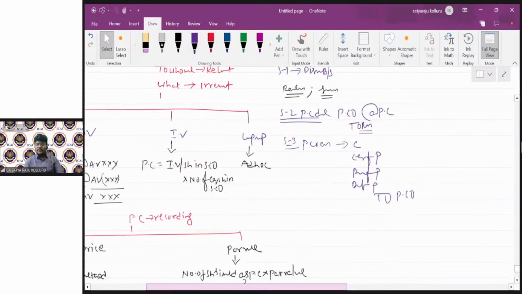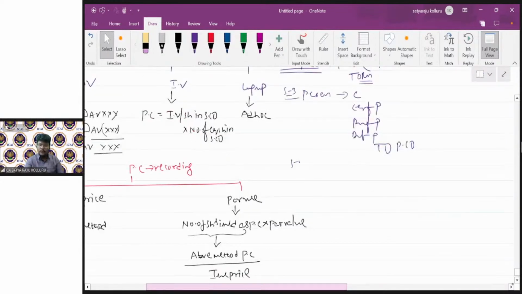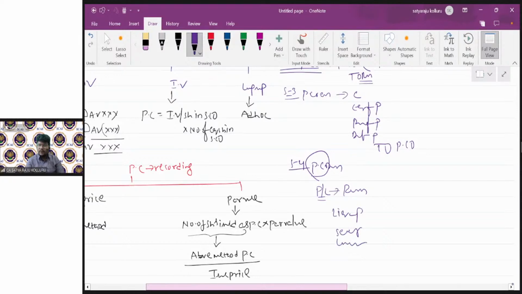Before going to the PC distribution itself, the existing assets will be realized in the outside market. If there is any profit or loss on such realization, the liquidator should transfer that amount to realization account. Then distribution should happen in a particular order. That is, first liquidation expenses, then secured creditors, then unsecured creditors, then preference shareholders, finally equity shareholders. Till the settlement of this, any profit or loss is simply transferred to realization account.